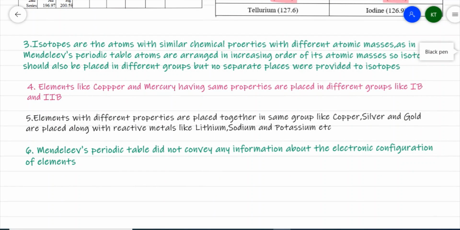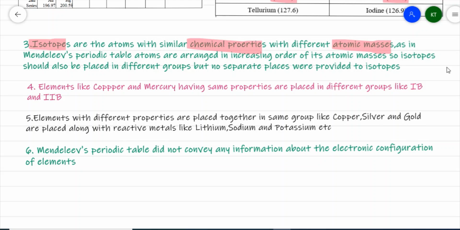As per the classification, elements possessing the same properties should come in the same group. Here we come across isotopes. Isotopes have the same chemical properties but different atomic masses.